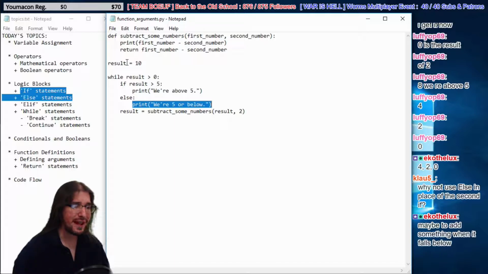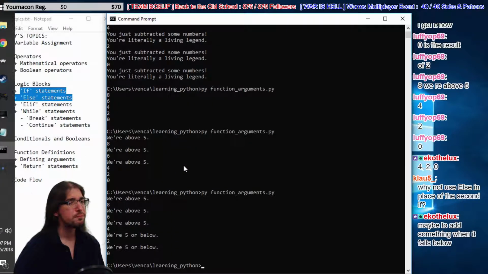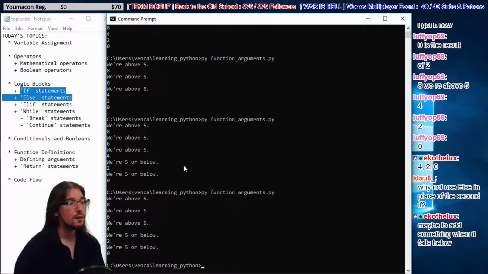Echo says maybe to add something when it falls below. Yeah, that's what we're doing right now. We have this else statement here for that. Let's try this. Okay, so it still works.